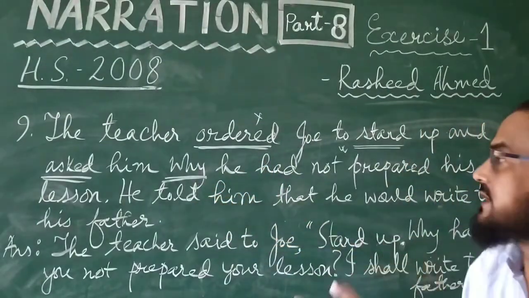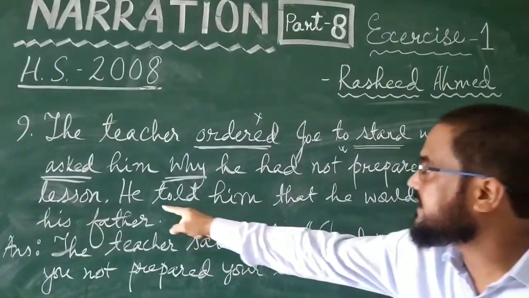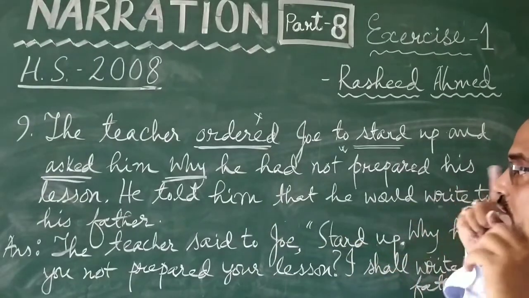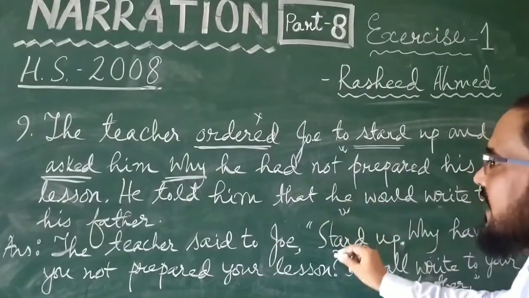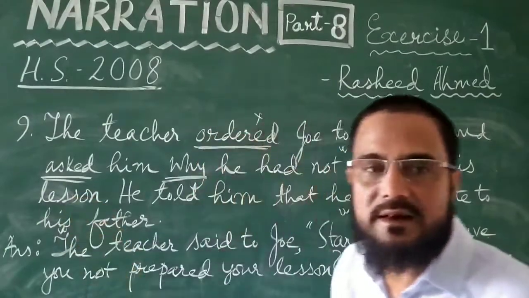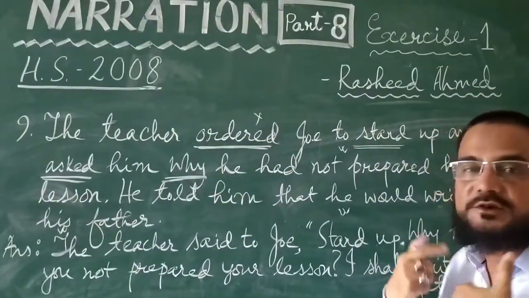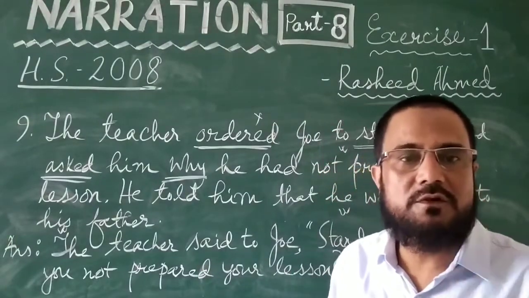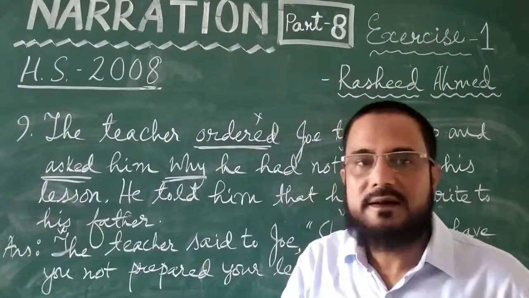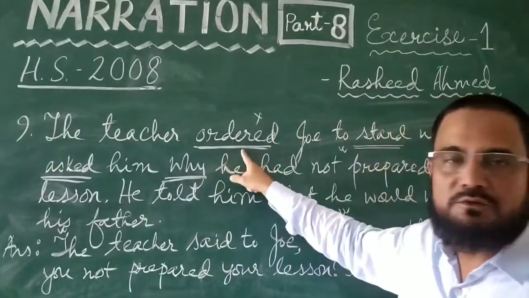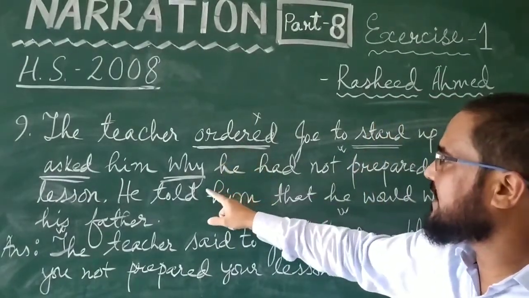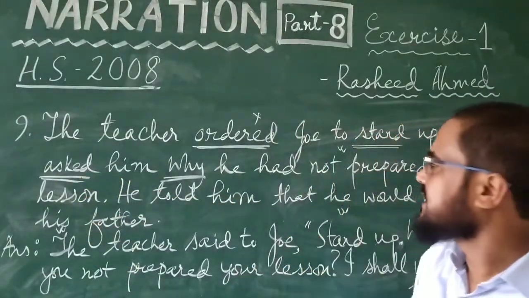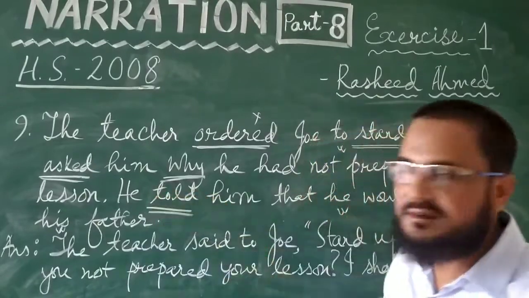Third one is an assertive sentence. He told him: this he is the teacher, this him is Joe. He told him that he would write to his father. This he is the teacher and this he is Joe's father. This is the third sentence that the teacher used. 3 sentences the teacher used for Joe. First, an order, imperative sentence, we know it from this word ordered. The second is a question, we know it from this word asked. And the third one is an assertive sentence. He told, from this we know it is an assertive sentence.